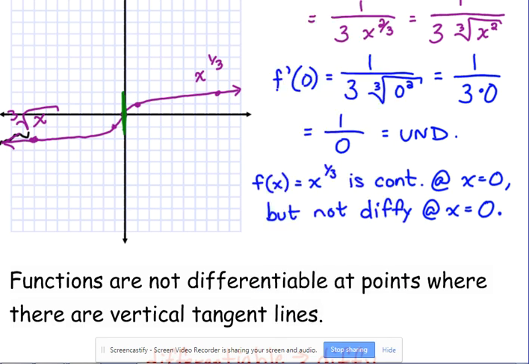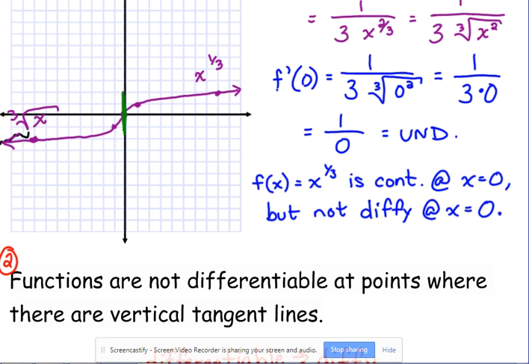So we've got two conditions where functions are not differentiable, okay? Obviously, if they're not continuous, they're not differentiable. So if there's a hole, if there's a vertical asymptote, if there's a jump in the graph, then you're not continuous, so you can't be differentiable. You have to be continuous to be able to take the derivative. That's condition number 1. But there are two cases where we are continuous, but we're not differentiable. That's at sharp points and at vertical tangent lines.